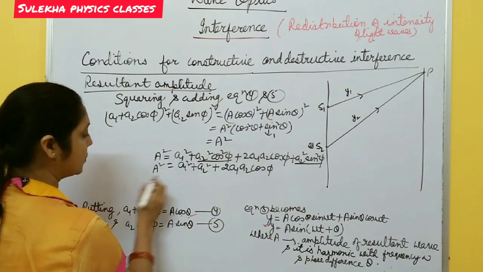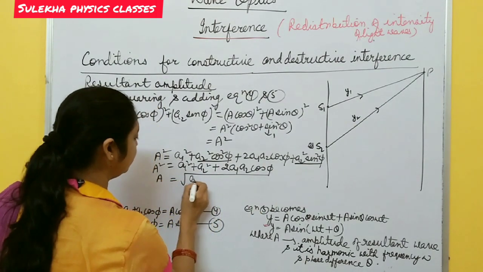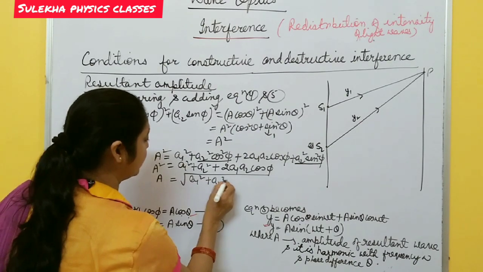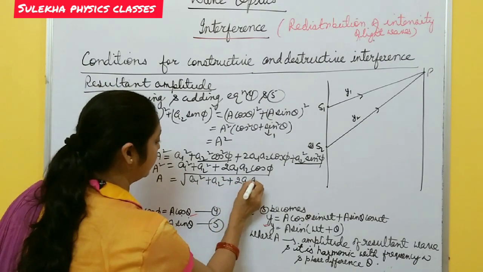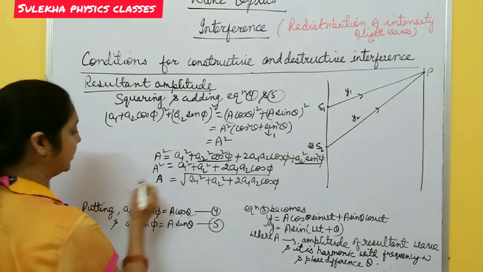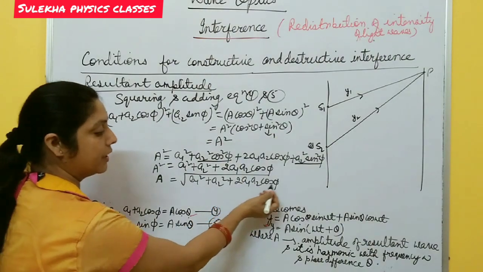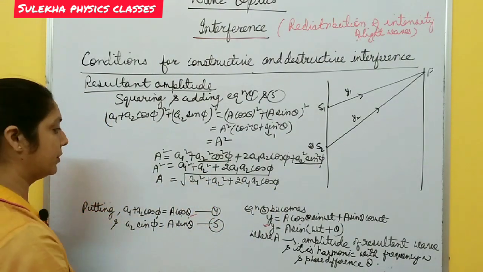This is A square. Now A becomes the square root of A1 square plus A2 square plus 2 A1 A2 cos phi. This is the amplitude of the resultant wave.